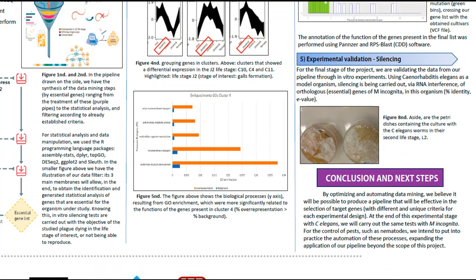In the future, we intend to apply our pipeline for prospecting optimization with biological data in addition to nematodes, with different other agriculture pest species, and expand this technology beyond the scope of this project.